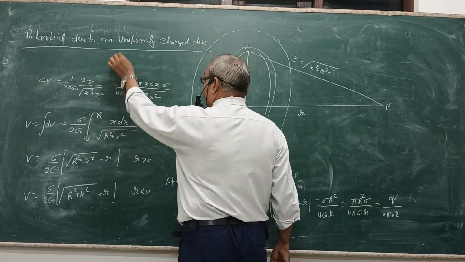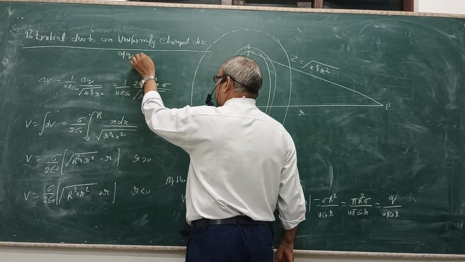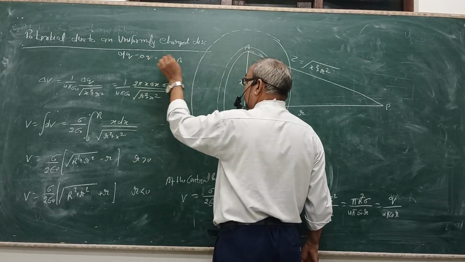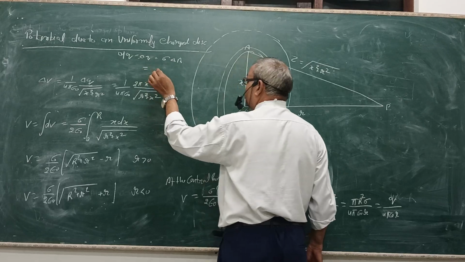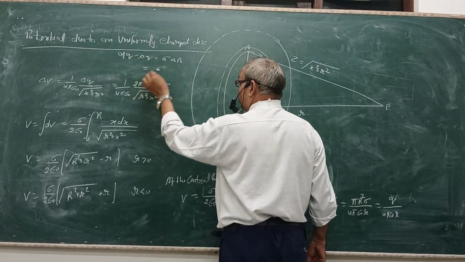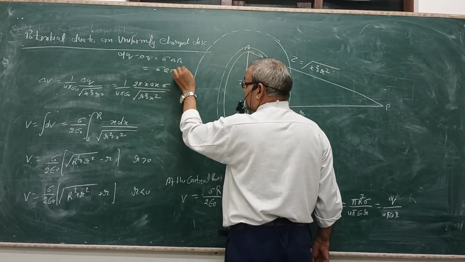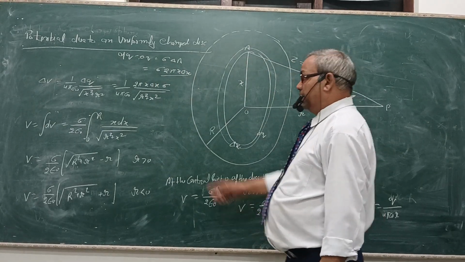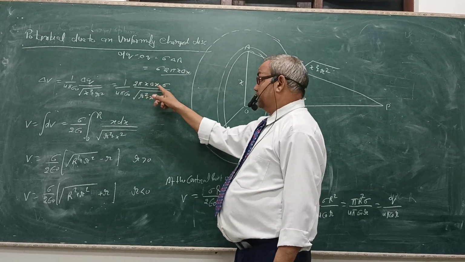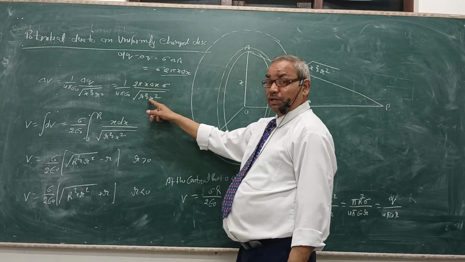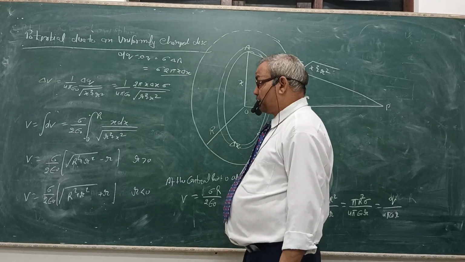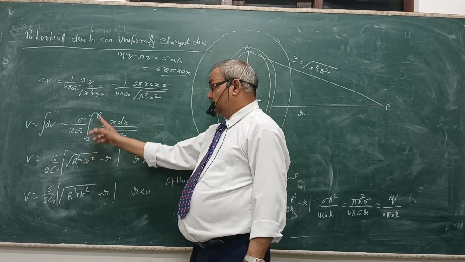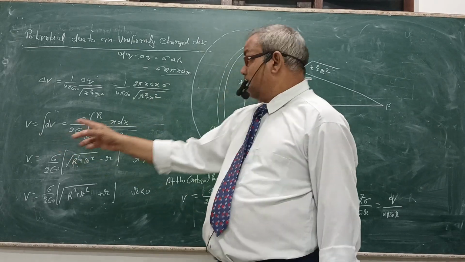So 1 upon 4 pi epsilon naught, and dq is sigma into delta a, where the area of the disk element is 2 pi x into delta x. So dq upon root r square plus x square becomes 2 pi x into delta x into sigma upon root r square plus x square, with the limits of integration from 0 to r.